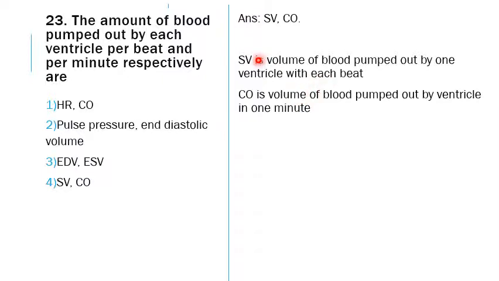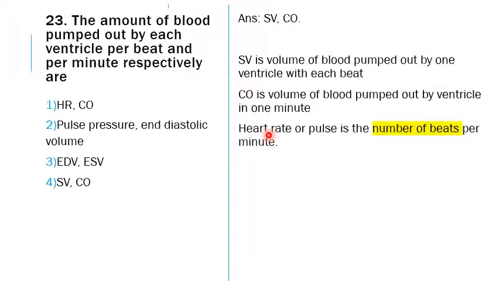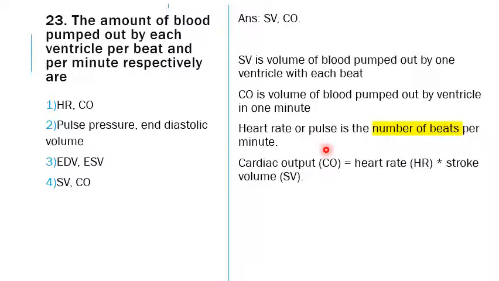Stroke volume deals with each beat, every beat. Like, 60 beats are produced in a minute, so 60 stroke volumes are created, but in 1 minute only one cardiac output is created. So the cardiac output depends on how many times the heart is beating, that is the heart rate, the number of beats per minute.